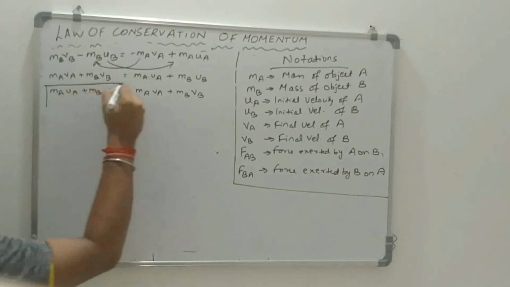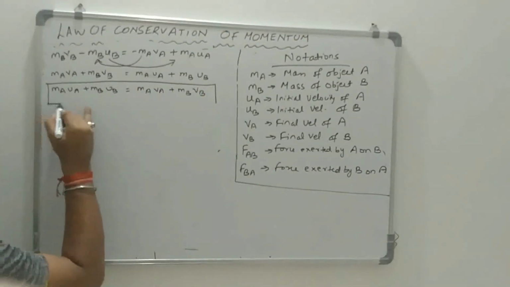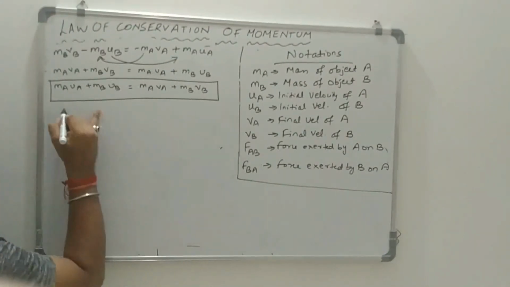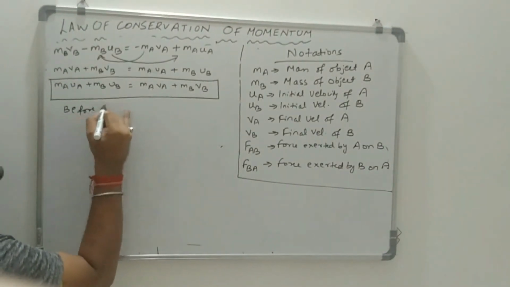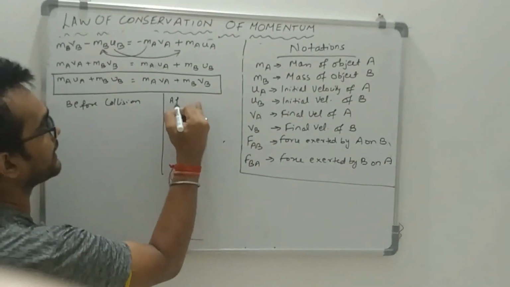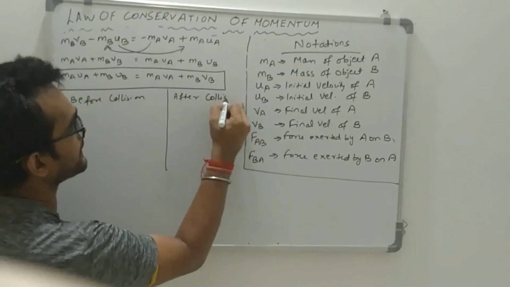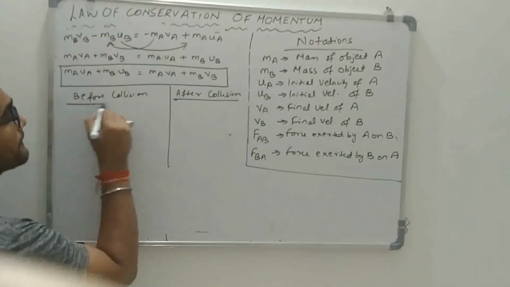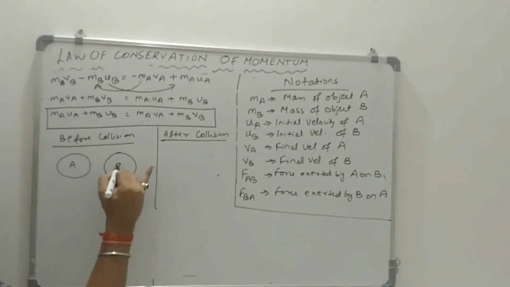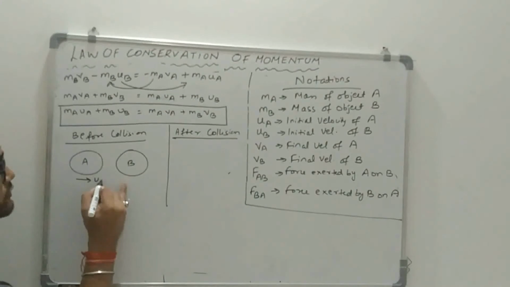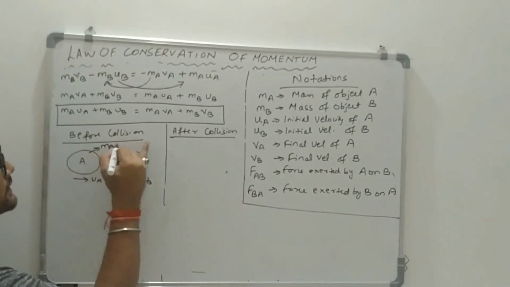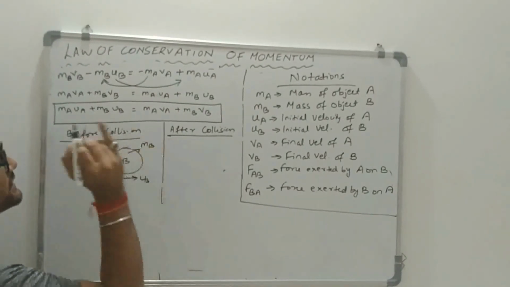Thus, this is the final formula to be derived for the law of conservation of momentum, because I have stated to you earlier the two conditions before collision and after collision. Here the velocity of A was UA, the velocity of B was UB. Their masses were MA and MB respectively.